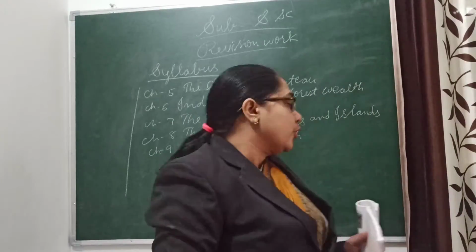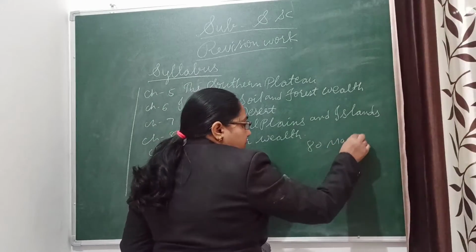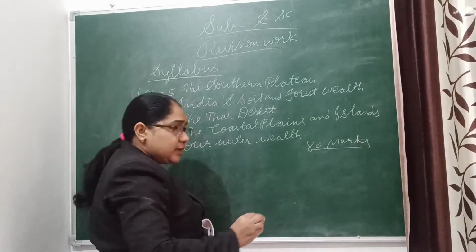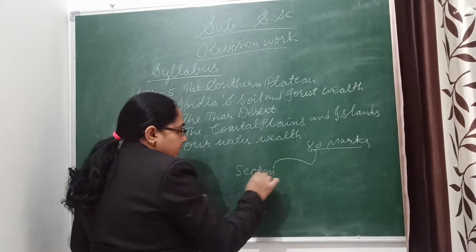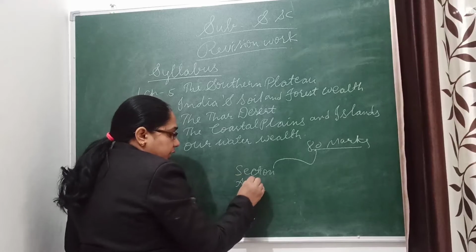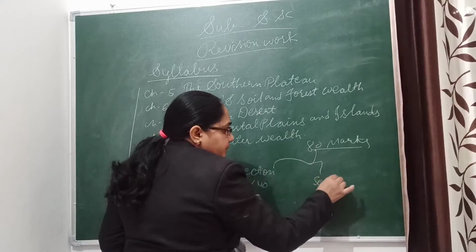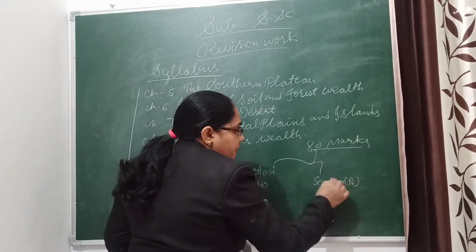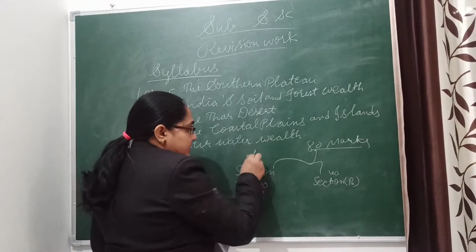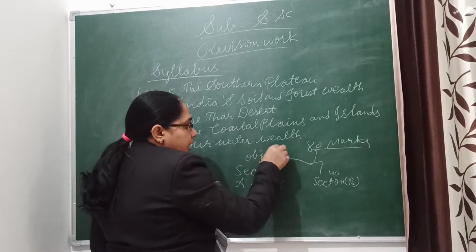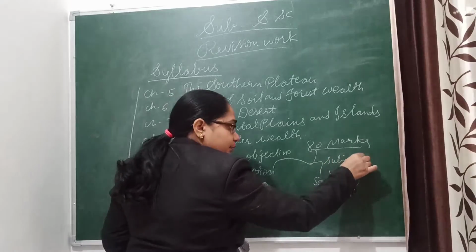Now students, your question paper is of 80 marks. Is it clear beta? Your question paper is of 80 marks. First one, your section A. Section A is of 40 marks. And the second part is section B, and section B is of the same 40 marks. Clear beta? Section A is objective and section B is subjective.